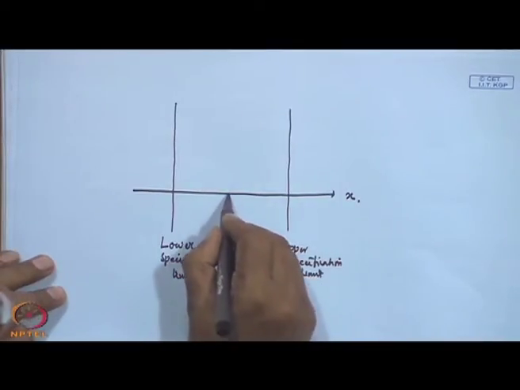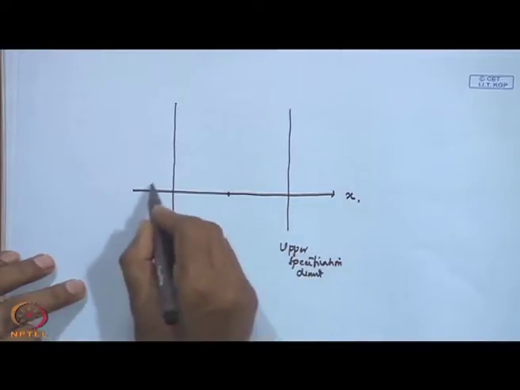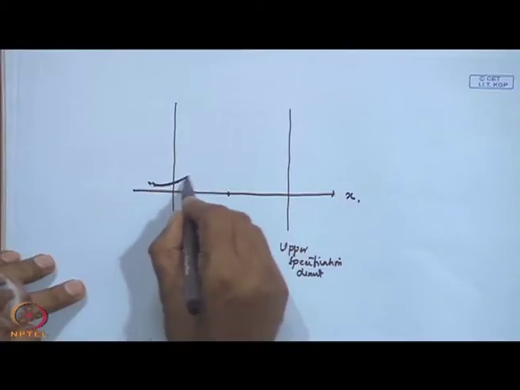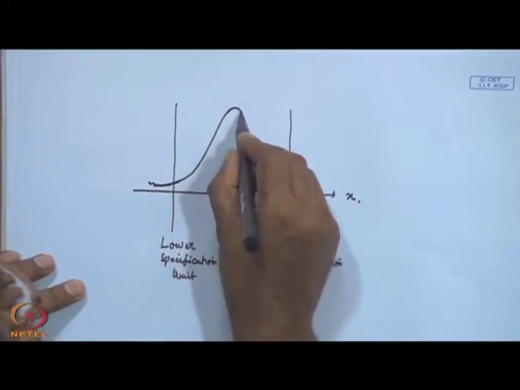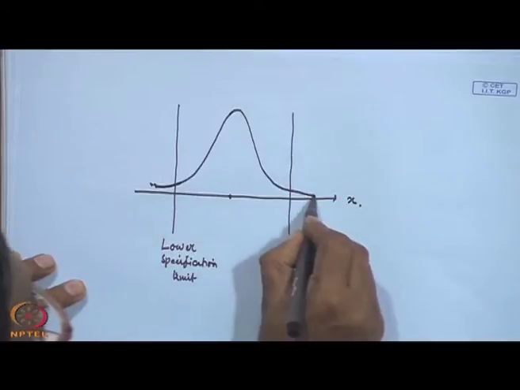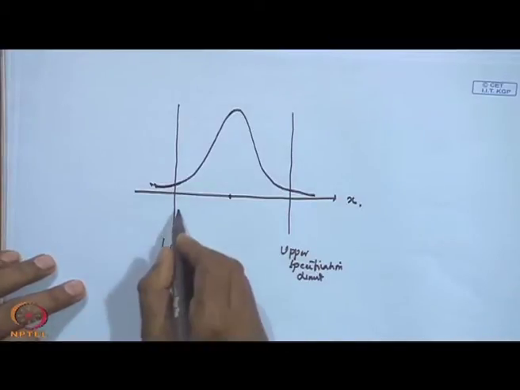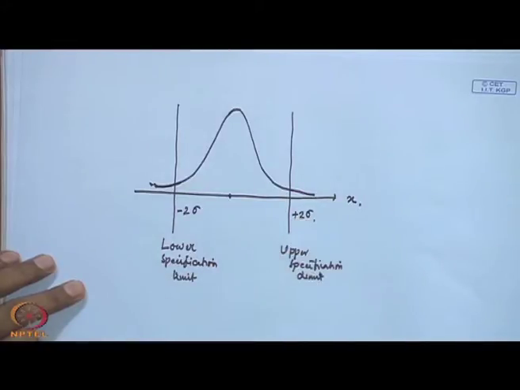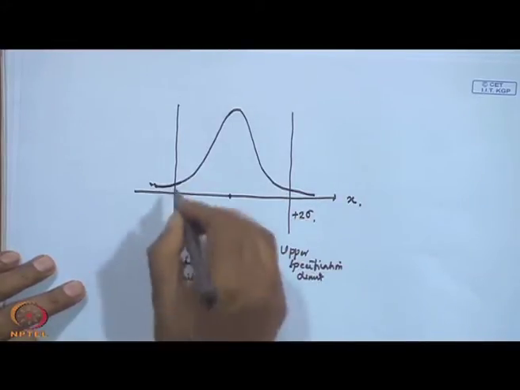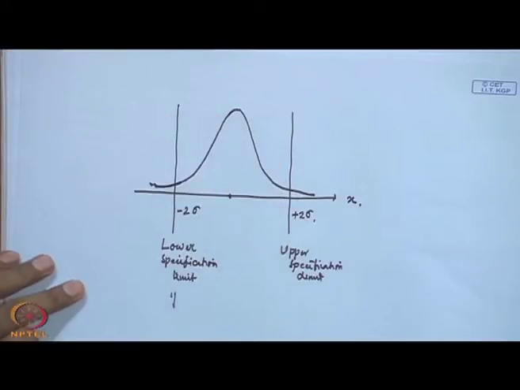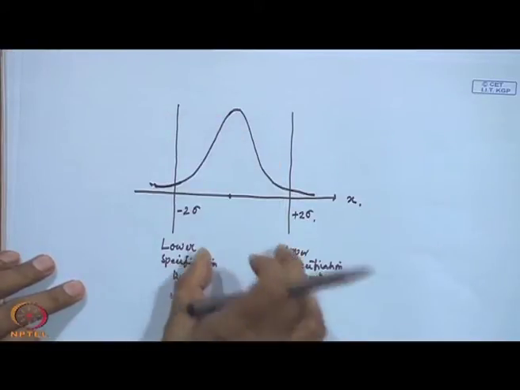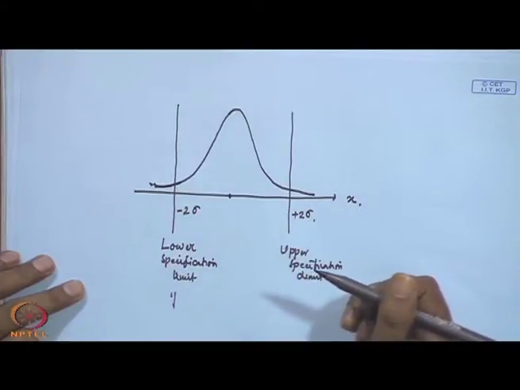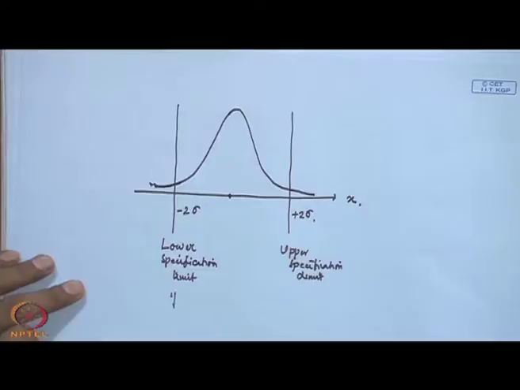Then what will happen ultimately? Suppose this is the mean, and this follows a normal distribution, and your distribution may be like this. Let it be minus 2 sigma to plus 2 sigma. So what will happen ultimately is that almost 5% of your production is rejected product, because the customer will not accept it.